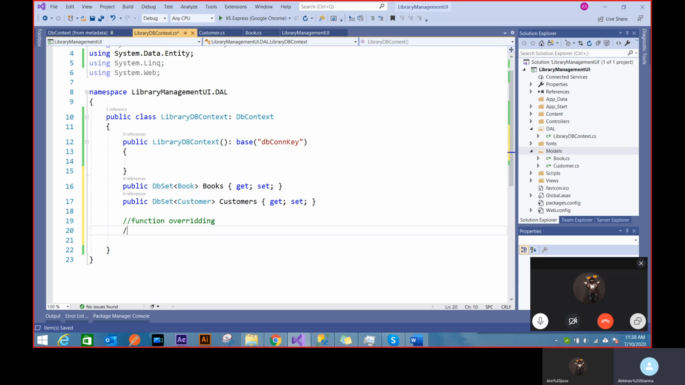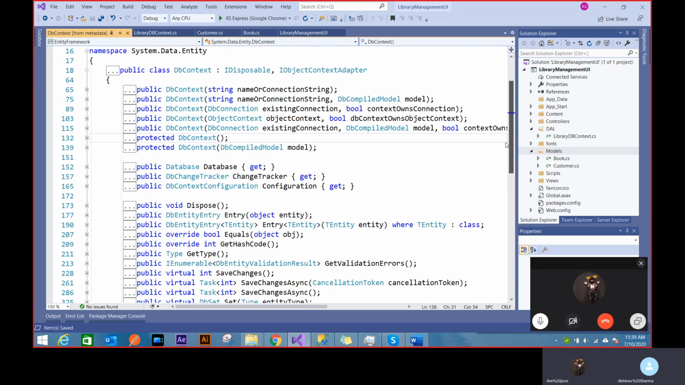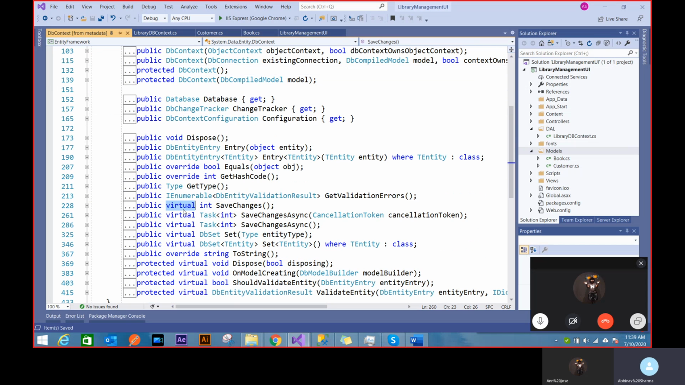There's a concept of virtual plus override. This is like an important concept of function overriding. The same function will do different activity. So what I'll do is this function was previously. So you see, not every function can be overridden from your derived class. Only functions which are written virtual can be overridden. That's the important thing.